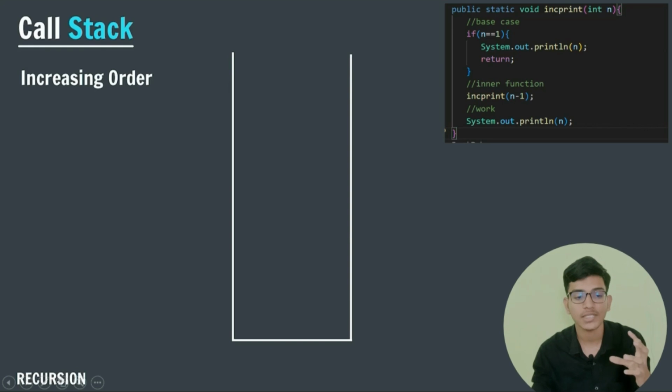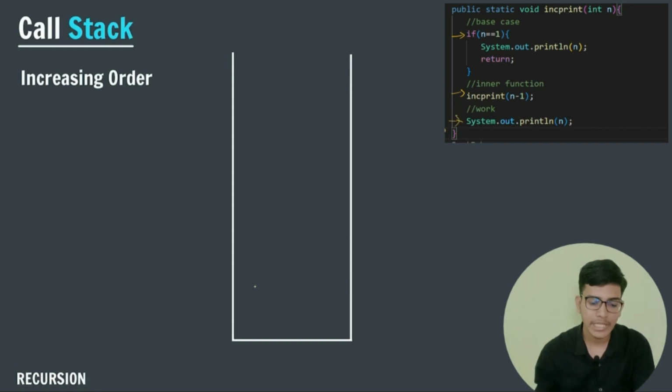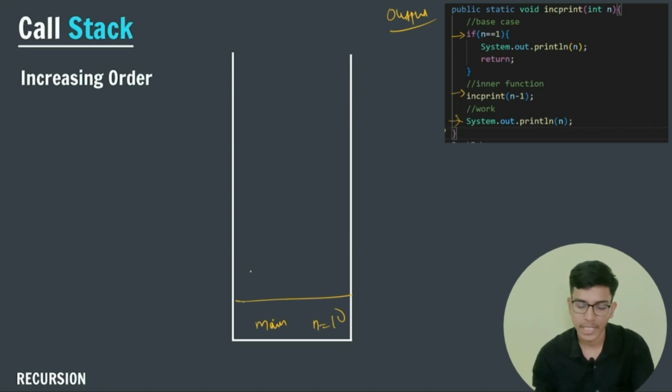Let us do a stack analysis and understand how the function calling takes place in our program. This is my base case, this is my inner function calling, and after it, this is the work I'm doing. Let us consider that this is my output. Initially the control is in the main program, and the value of n is equals to 10. Now I am calling my function, increment print, which will store the value of 10. Here n is equals to 10, so it checks if n is equals to 1. No, n is 10, so it will not go into the if statement.